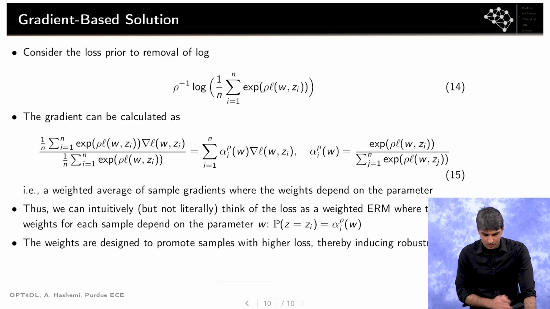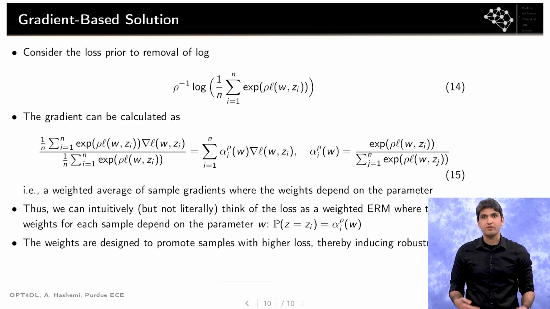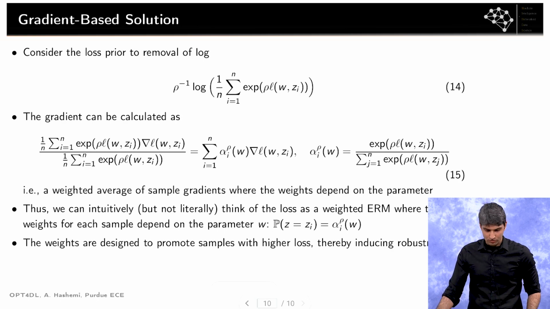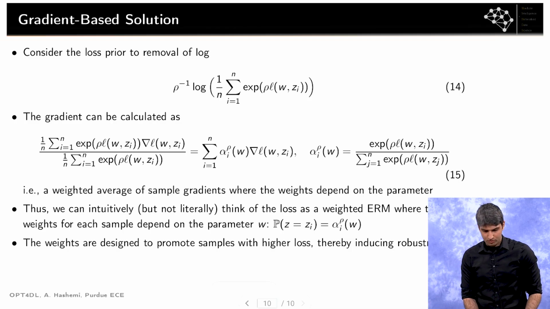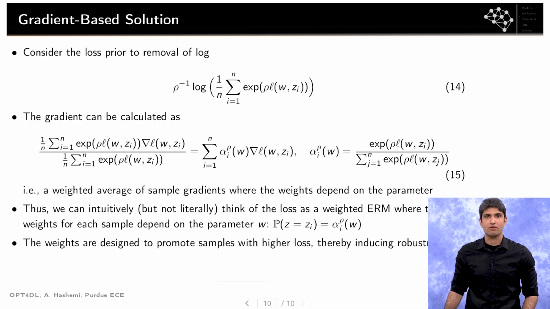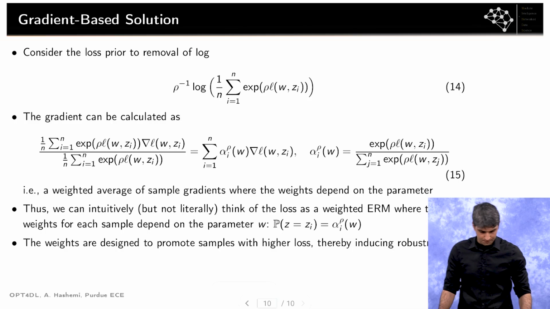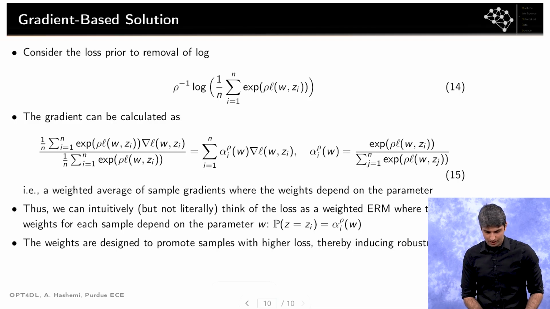All right. So we can also talk about weighing samples according to the loss value by looking at the gradient-based algorithms for this kind of problem. Let's consider the original loss before removing the log, and let's calculate the gradient for this problem. The reason we calculate the gradient is that we utilize gradient-based optimization algorithms to minimize this loss and therefore train our model. The gradient is easy to calculate using the properties of the log and exponential functions, and it's going to be given by this expression.